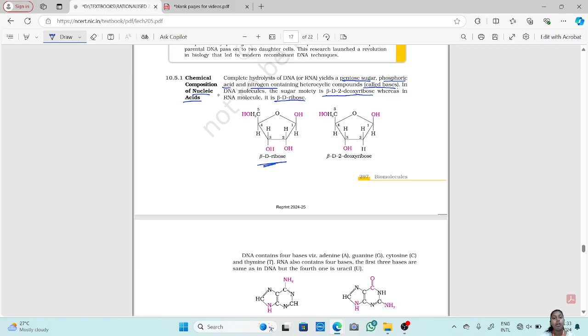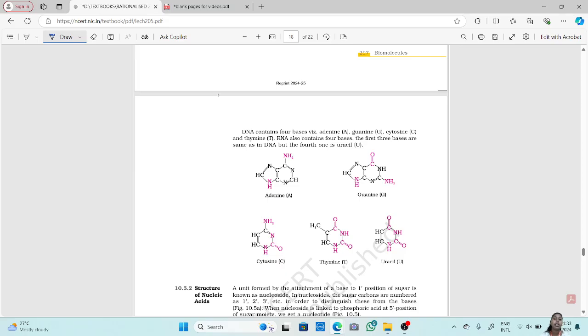Okay, and for DNA we get beta-D-2-deoxyribose sugar. And why 2-deoxy? Because here you can see there is an OH group, but here do we see an OH group? No. Now this OH group is deoxy, meaning the oxygen is removed from here. So the oxygen of the OH on carbon 2 is removed. That's why it is 2-deoxyribose. Okay.